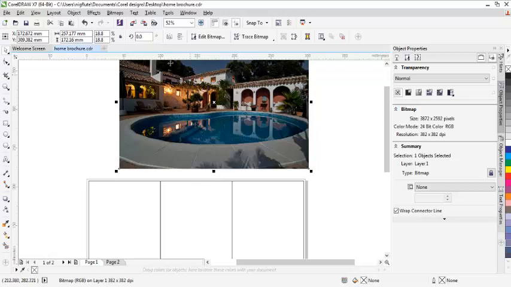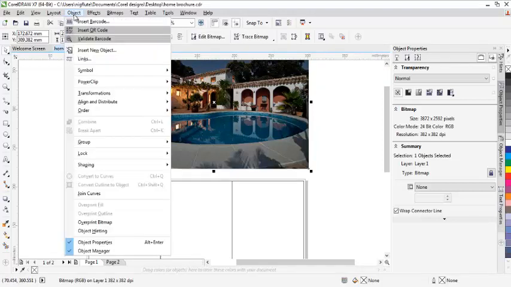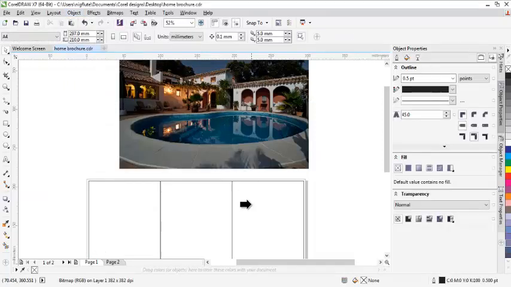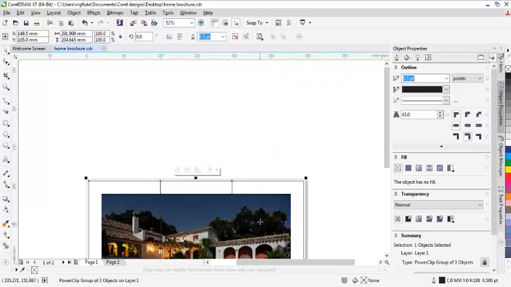So let me drag this picture, click on it, and I'll come to object, power clip. Under power clip, I will now click on place inside frame. This arrow comes up, then I'll come to this first page and I'll click it.